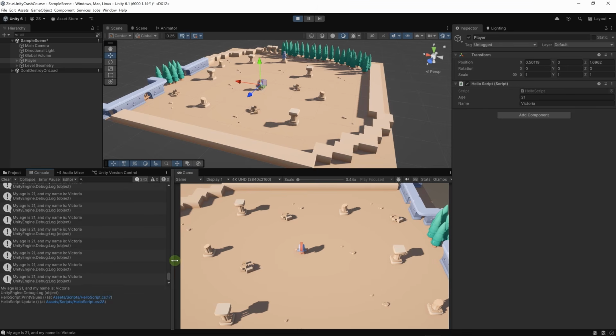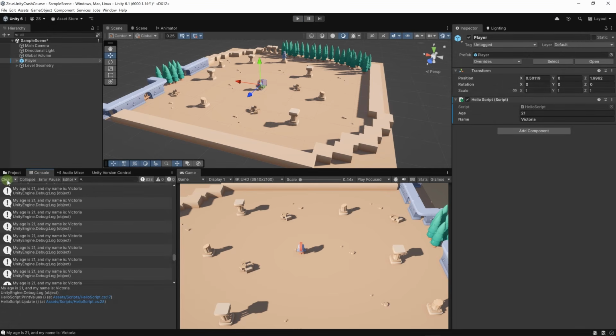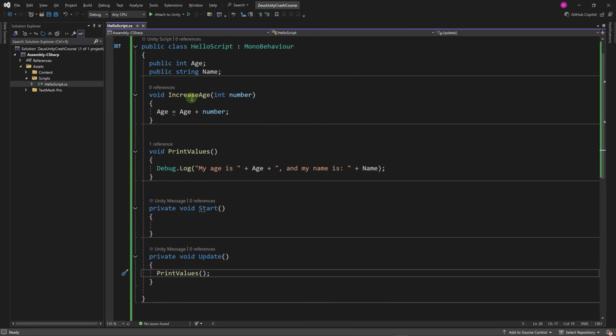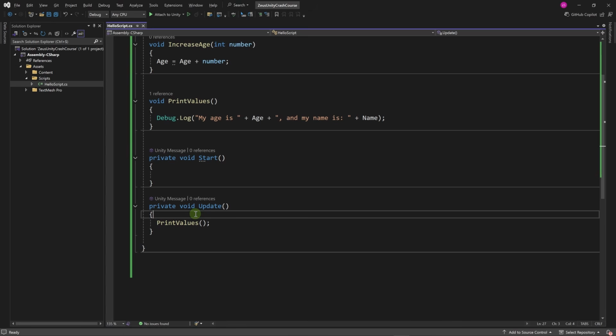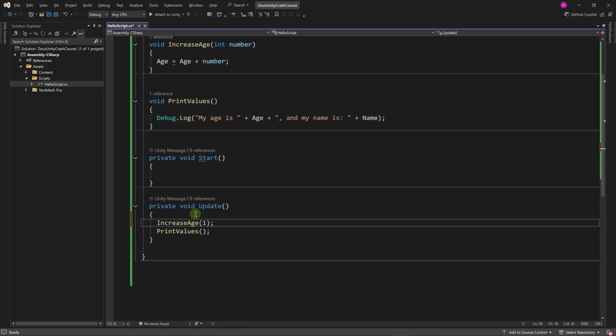Every frame it's printing my age is 21 and my name is Victoria over and over again. Okay. Now let's do something a little more interesting. Let's call our other method here. Before we print the values, let's call increase age by 1. Every frame will increase the age by 1. And you can imagine that with 60 frames per second, the age will increase by 60 every second.